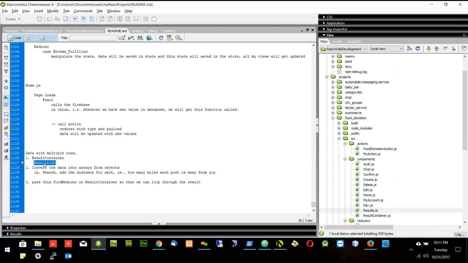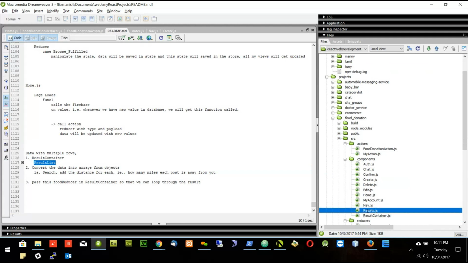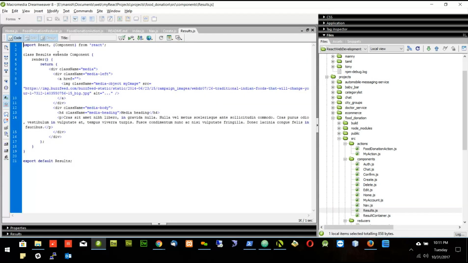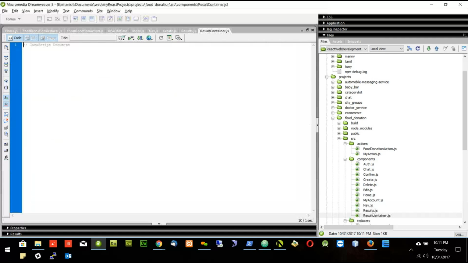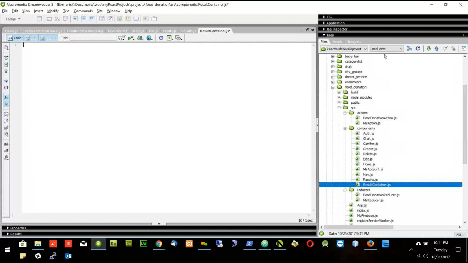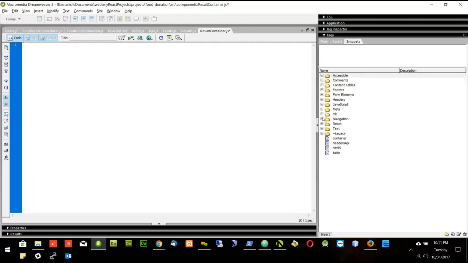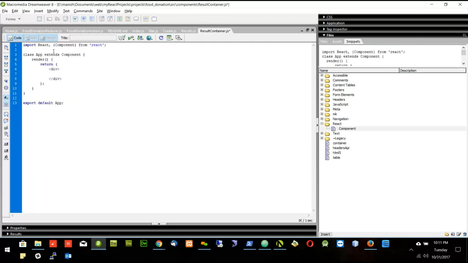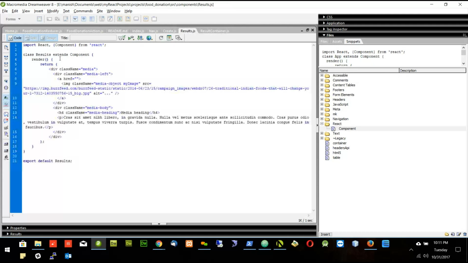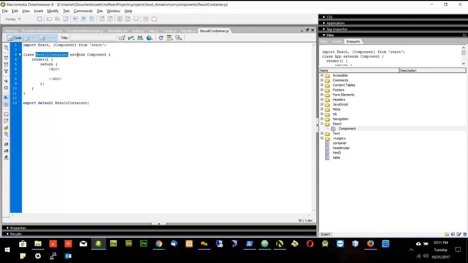And I want to create a result list. Result list is nothing but results. So this results is fine. Only thing is I want to create the container which will wrap around the result. So here in the result container, I will create a component. So this is my component and I will rename it to result container. Result container will have the results.